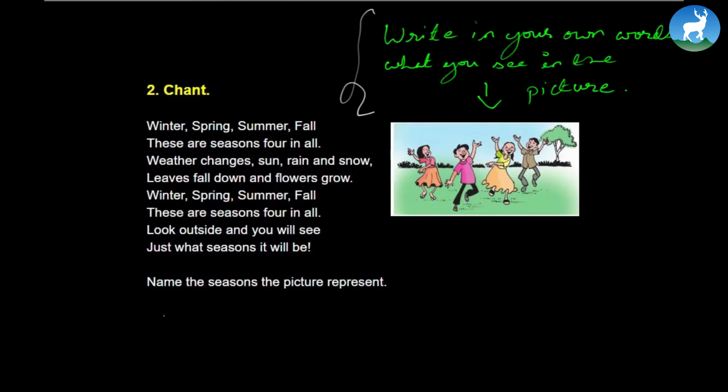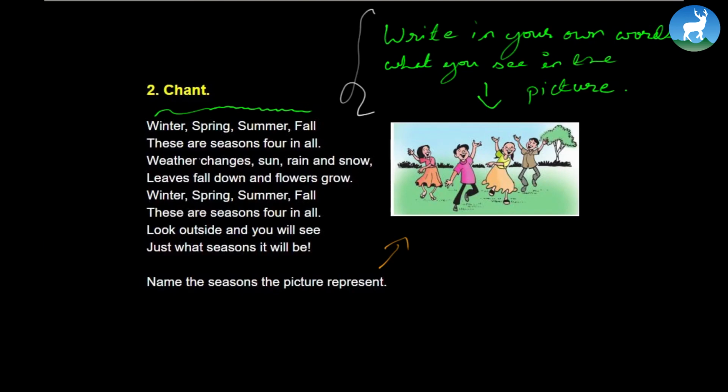Very simple poem or chant, and of course it talks about 4 seasons. See, winter, summer, spring, and fall. Okay, and there's one very simple question here. Name the seasons the picture represents. Now, which season do you think is this? See, so maybe it's spring or maybe it's summer. What do you say? So name the seasons the picture represents. It's very simple. Okay, maybe the picture represents spring and summer. Very simple thing to do.